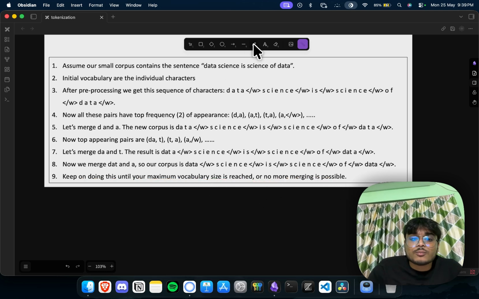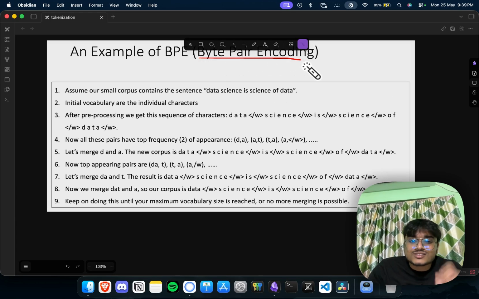So this is the byte pair encoding. There is a small loophole here, which is that what if some of the things don't actually work out, or sometimes it may work out.